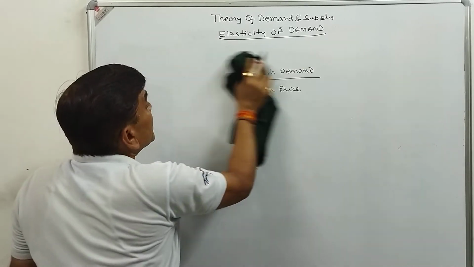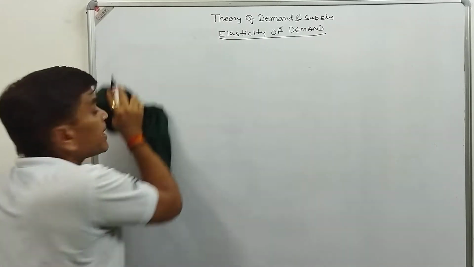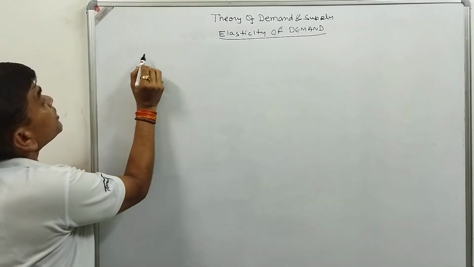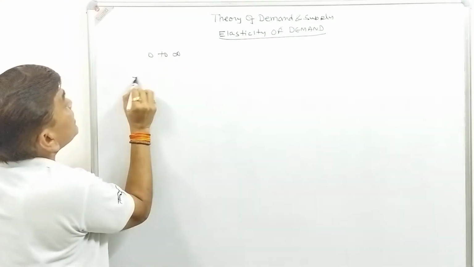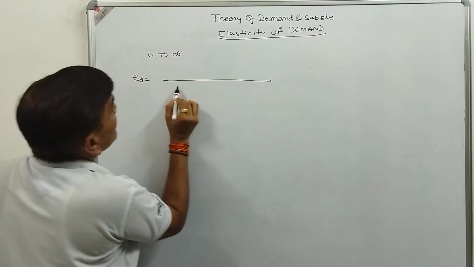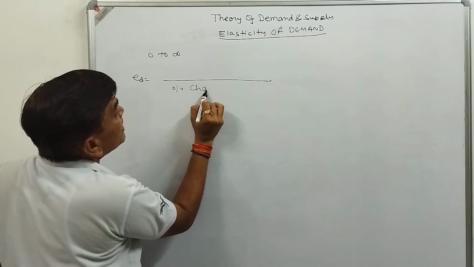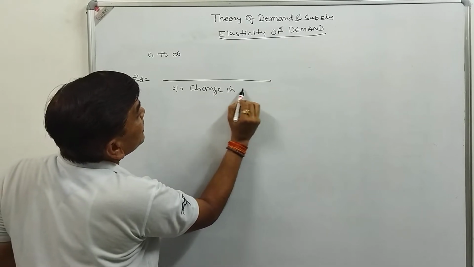Now the value of elasticity of demand lies between 0 to infinity, because elasticity of demand is the percentage change in demand divided by the percentage change in price.